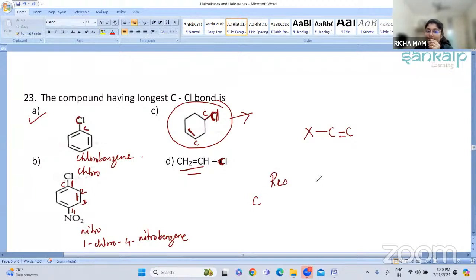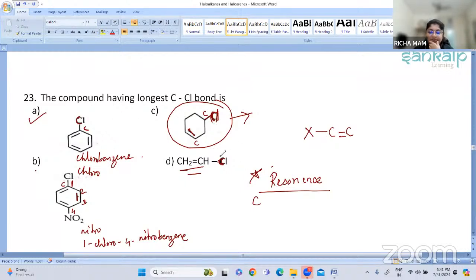Due to resonance. We have studied in our ACE classes what the main factors are for nucleophilic substitution reaction in haloarenes. The first one is resonance, that is the plus R effect. So because of the C-Cl bond in option A, option B, and option D, there will be partial double bond formation taking place. Because of this, breaking of this bond will be difficult, so it will be a strong bond.